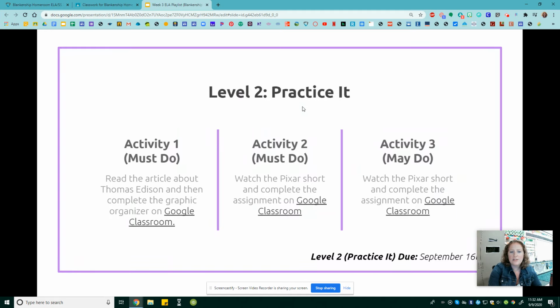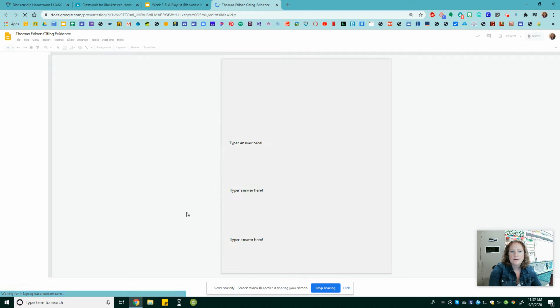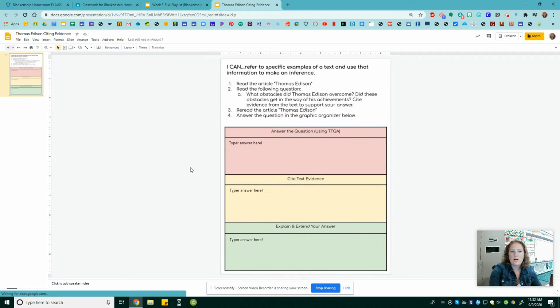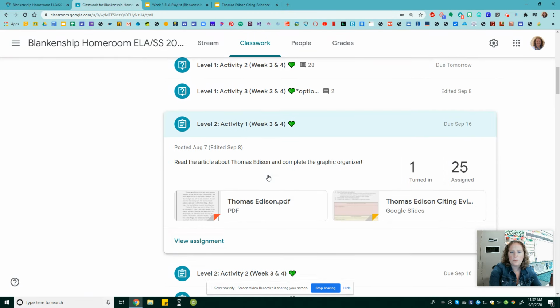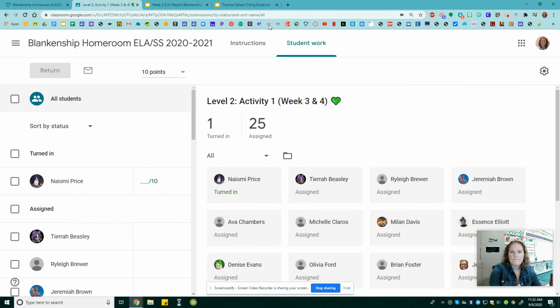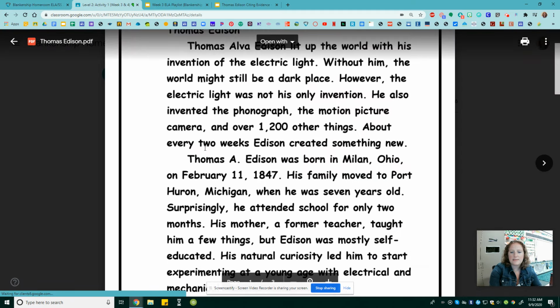In our level 2 practice it, you're going to start off by reading an article about Thomas Edison and then completing the graphic organizer in Google Classroom. So when you pop up into Google Classroom, you're going to see an article and then here are the questions that go along with it. So if you come over here, we'll find it, level 2, activity 1. Here's the article all about Thomas Edison.